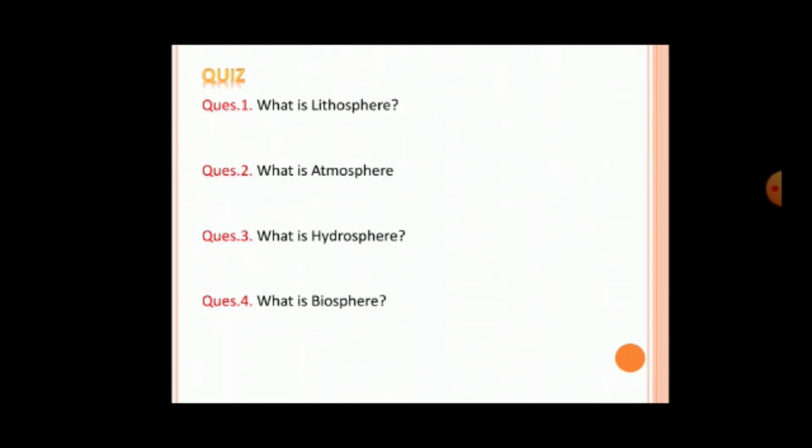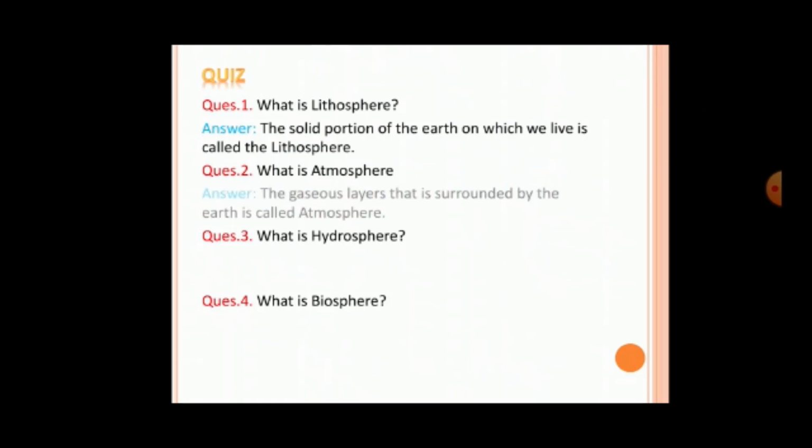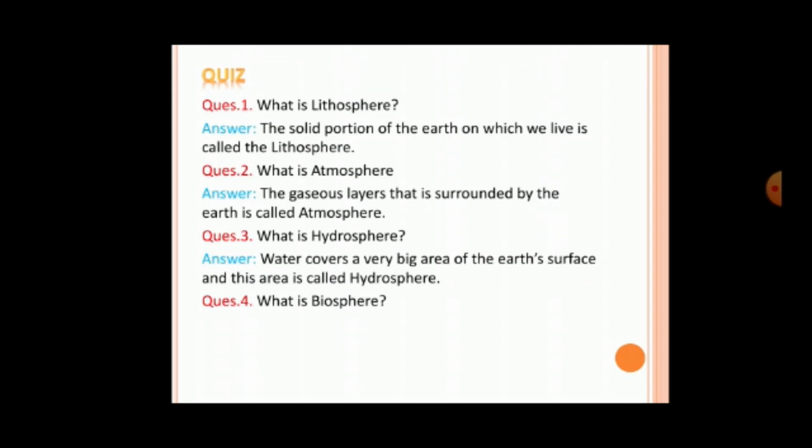So our first question is, what is lithosphere? The correct answer is, the solid portion of the earth on which we live is called the lithosphere. Our next question is, what is atmosphere? And the answer is, the gaseous layers that surround the earth are called the atmosphere. Our third question is, what is hydrosphere?